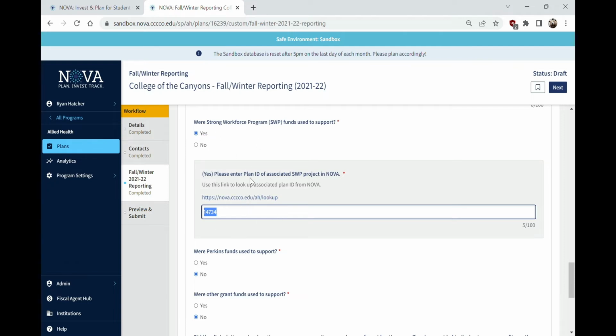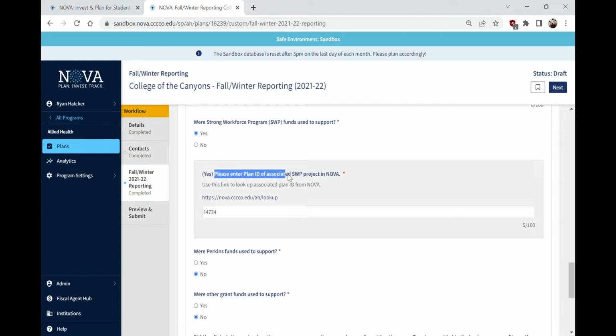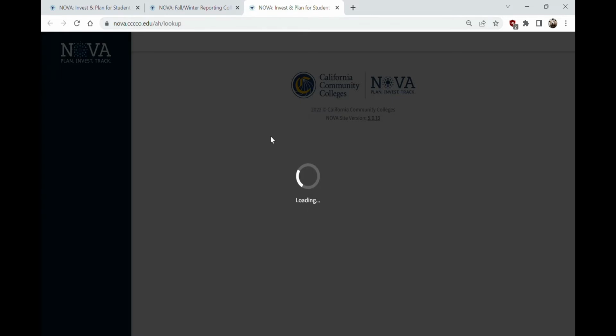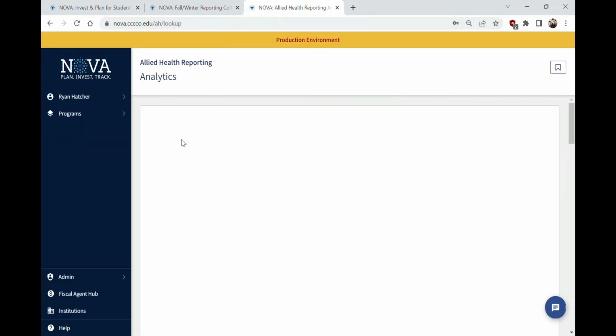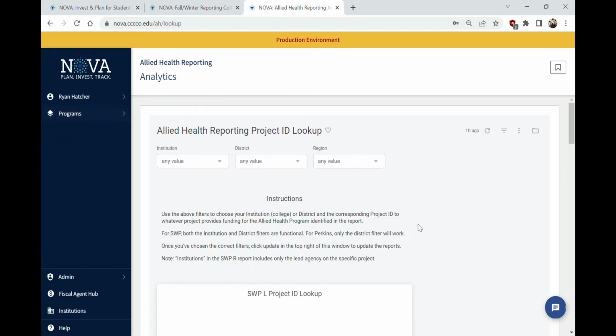This pops up here. It says, please enter plan ID. Now, plan ID in NOVA is a unique identifier associated with every plan, application, and project in NOVA. So this allows us to link this reporting to a specific SWP plan that is funding it. So in this case, we click this lookup button. And then, there we go.